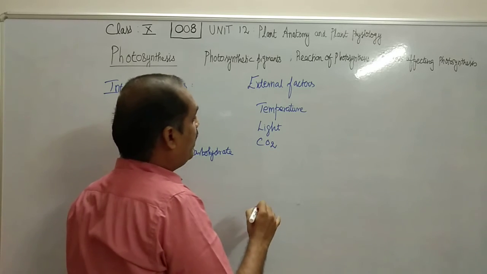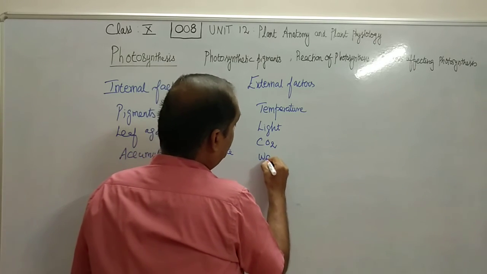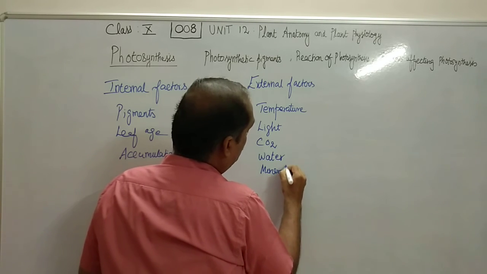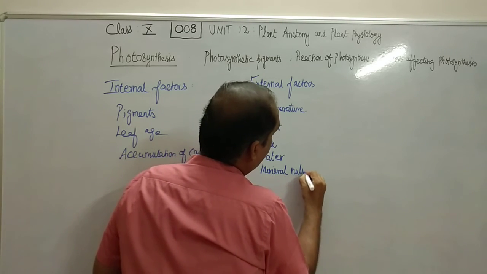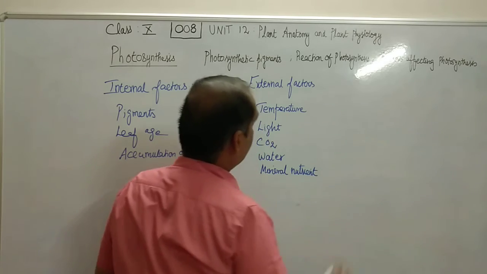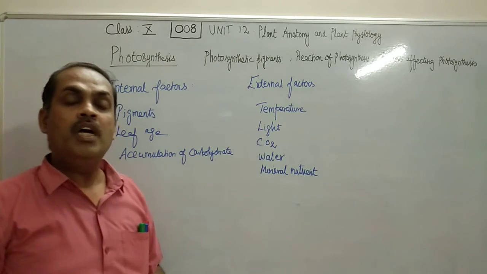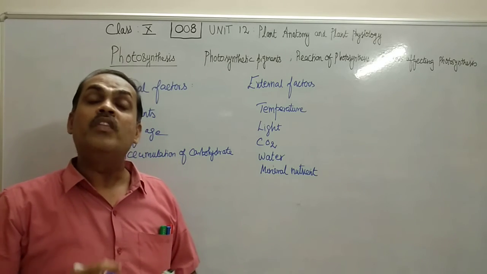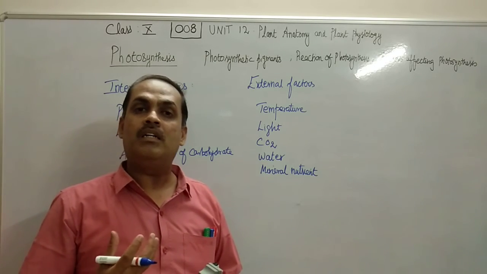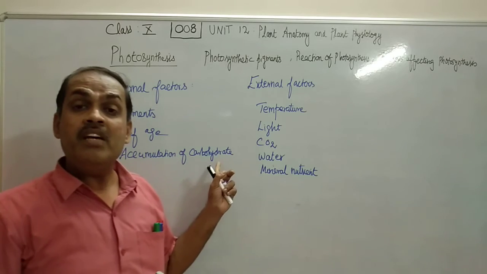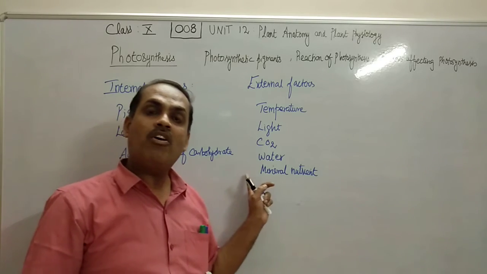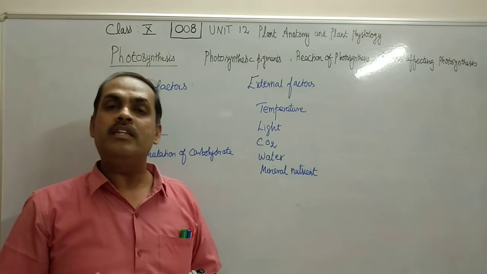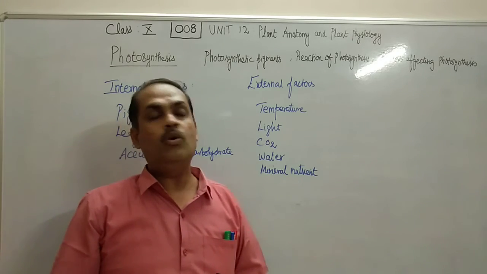Then water, mineral nutrition. So, temperature. When the temperature is too high or too low, the enzyme loses its activity. Enzymes play a very important role in the conversion of carbon dioxide into carbohydrate. So the enzyme will become inactive either during high temperature or low temperature.